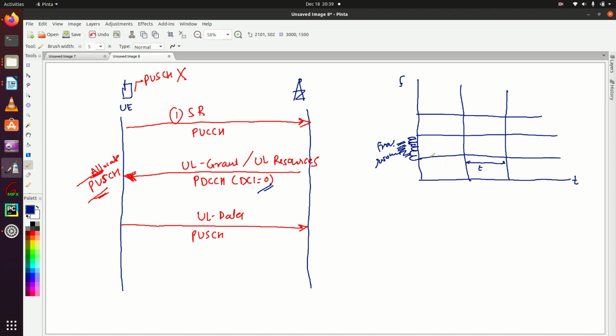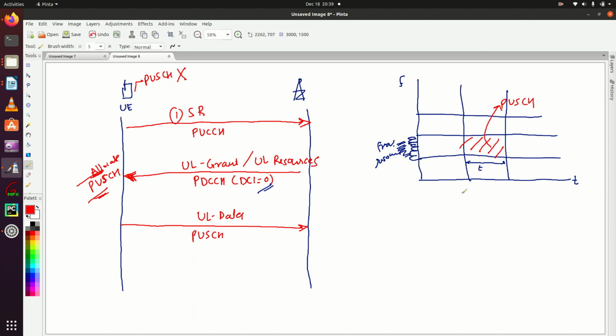So it means you have to use the PUSCH available here. This PUSCH you will use to send uplink data.